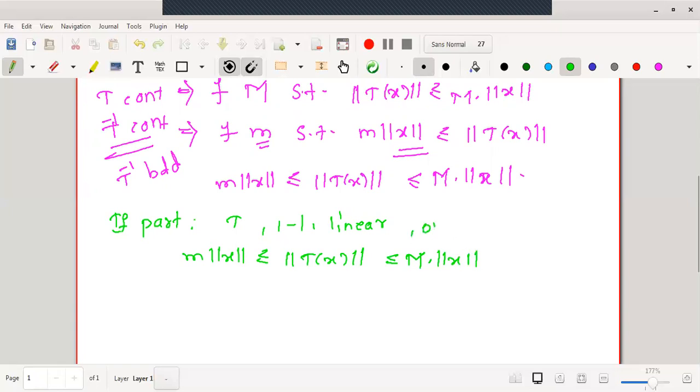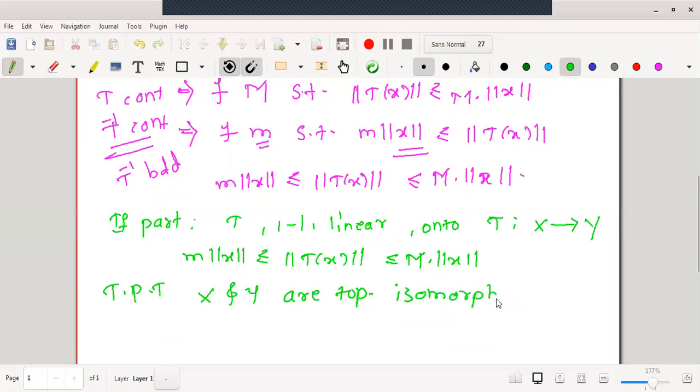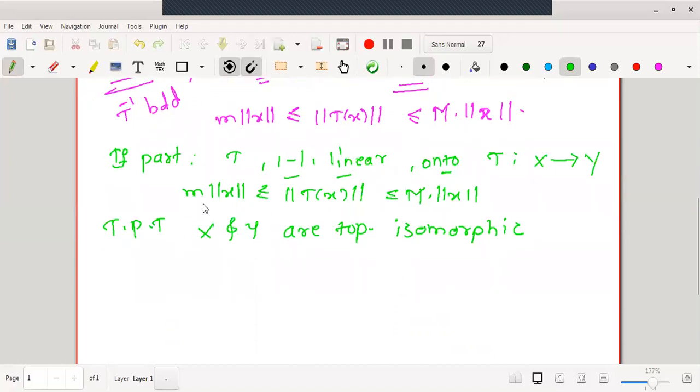No doubt the mapping is onto as well. T is a mapping defined from X to Y. Right. This is in our hand. And what to prove? We want to prove that X and Y are topologically isomorphic. For topological isomorphism, we want the conditions one-one, linear, onto. Along with these three conditions, we want T and T inverse to be continuous. Now we will try to obtain that T and T inverse are continuous from this inequality.